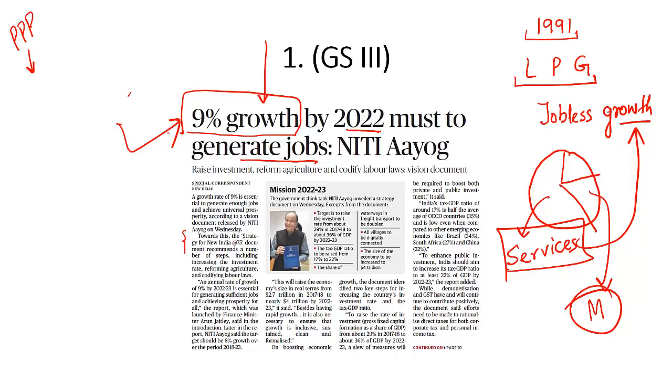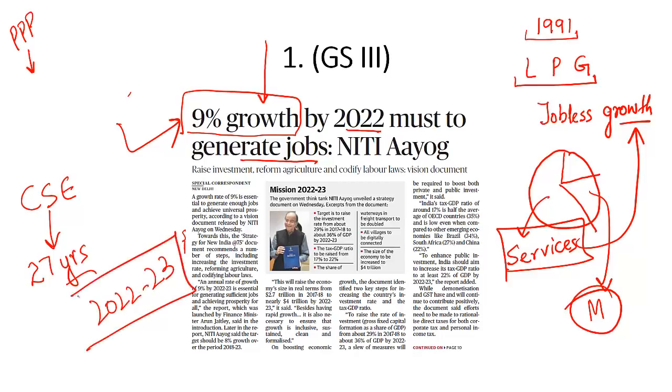This report also talks about civil services aspirants, or those who appear for civil services examinations such as you, the age limit should be reduced to 27. That means by 2022-23, the age limit to appear in the civil services examination should be 27 years.